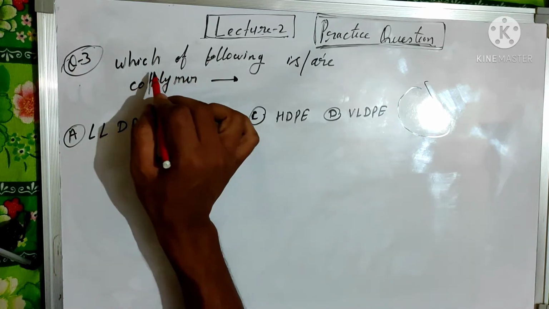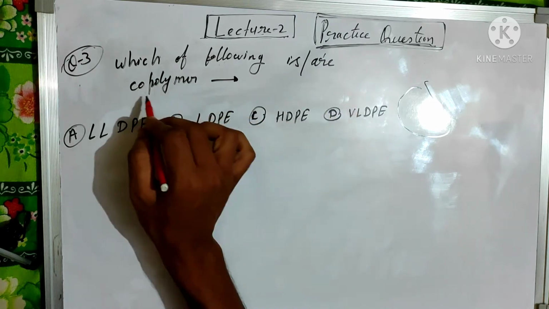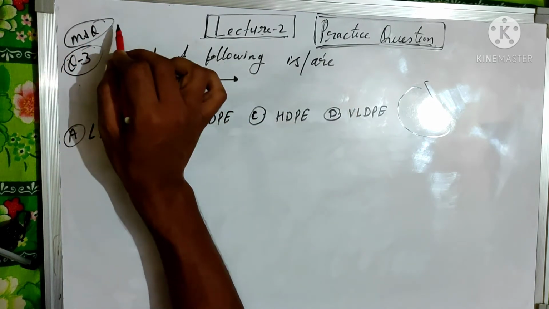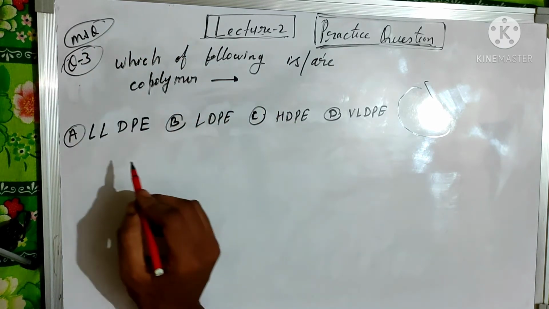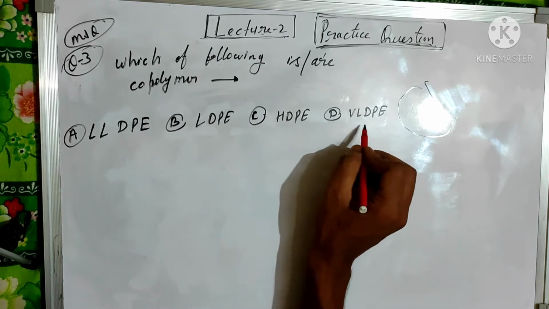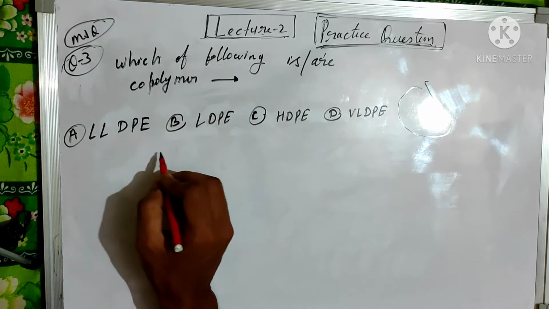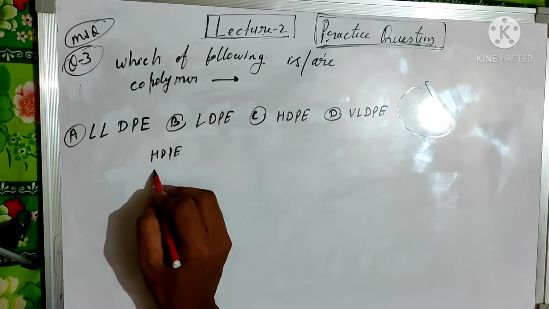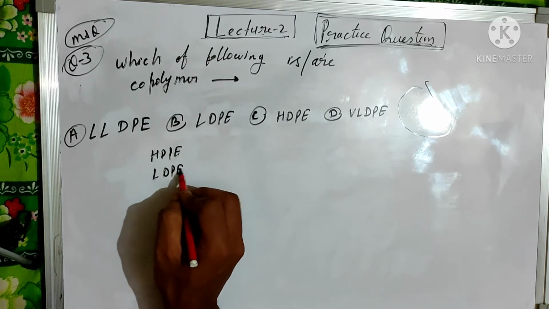Number 3. Which of the following is a copolymer? This is an MSQ type of question, that means more than one option may be correct. These are the types of polyethylene: LLDPE, then HDPE and LDPE.